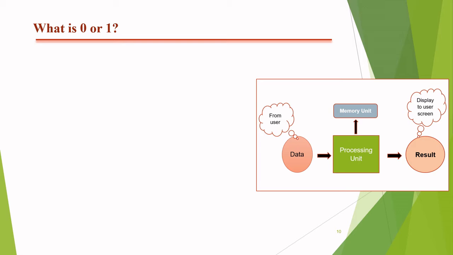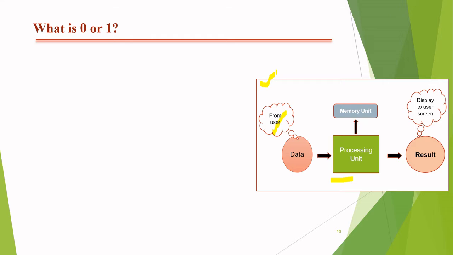Okay, so now just see this diagram, we can easily understand again the working of the computer system and how it performs these several operations, like taking the data from the user and sending it to the system.